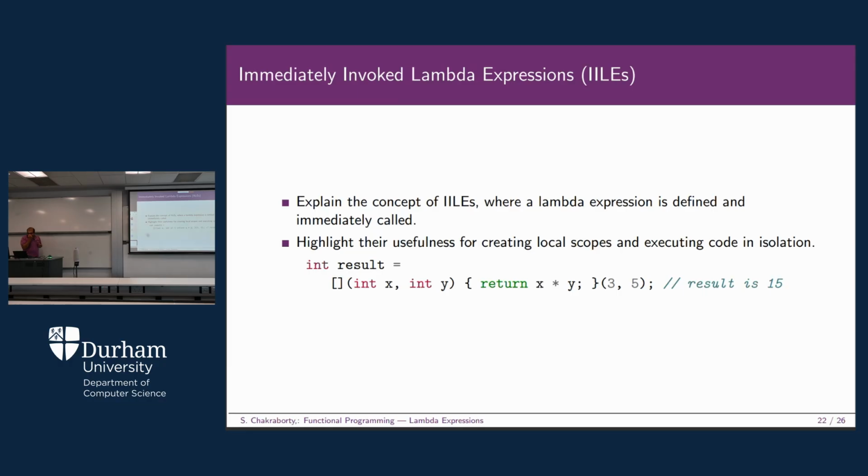Let's take a look at the immediately invoked lambda expressions, which is actually called IILE. So you can immediately invoke some kind of lambda functions. Directly you can call it, you don't need to call it separately. So earlier, this is our lambda expression, starting from the square bracket to the end of this closing curly bracket, right? This is your entire lambda function which you are going to assign to this result.